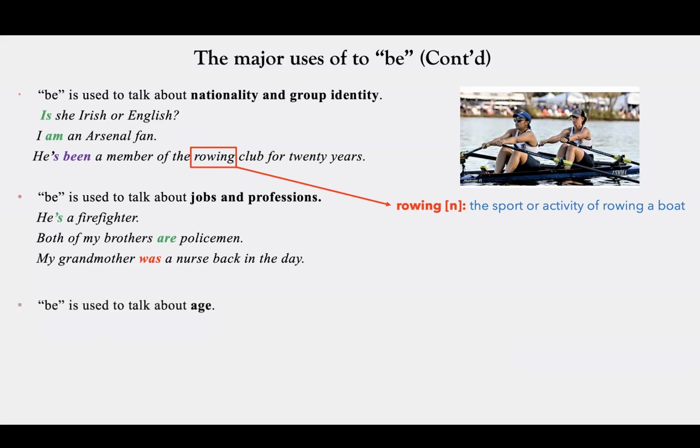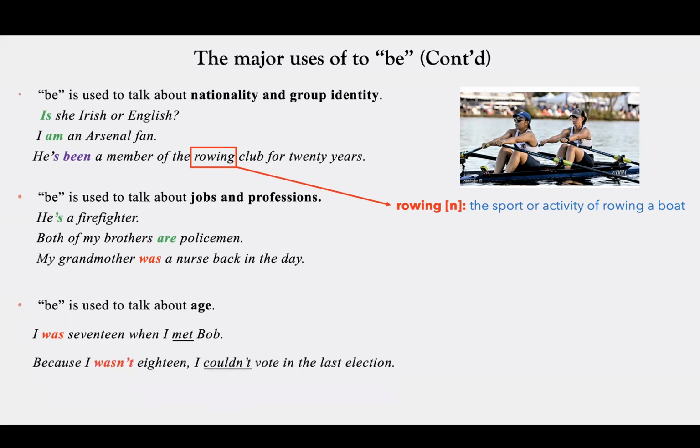Moving on. B is also used to talk about age. I was 17 when I met Bob. Again, verb tense consistency. Remember, we have the when part, which is a clause of time. In the when part, we use the past form: meet, met, met. So we use the second form, the past form of the verb. That's why the beginning of the sentence should also be in the past form. I was 17. Can you say here, I am 17? No, not really. It's a grammar mistake. So I was 17 when I met Bob. We are talking about the past.